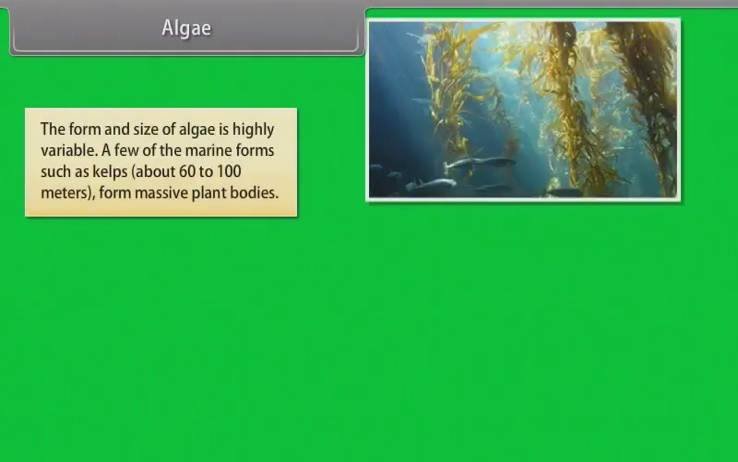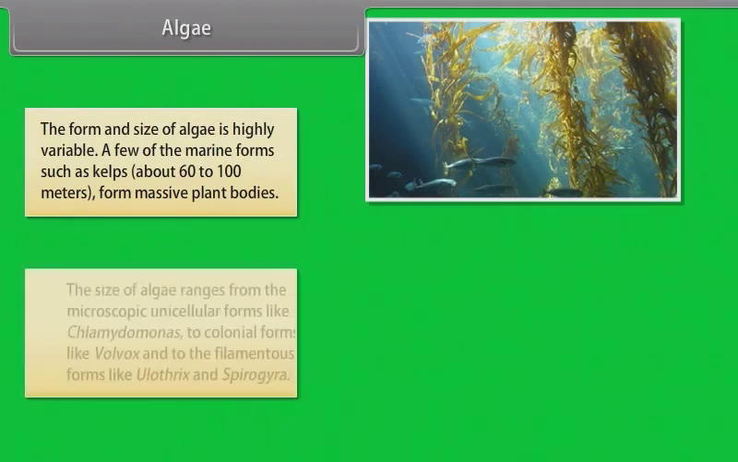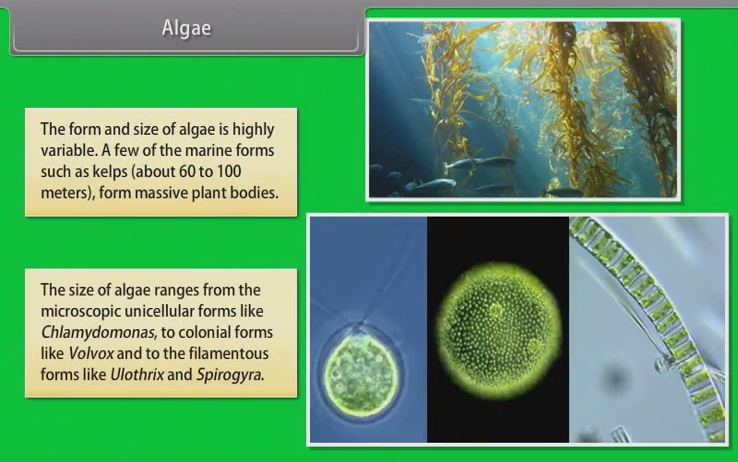Some of algae also occur in association with fungi, lichen, and animals. The form and size of algae is highly variable. A few of the marine forms, such as kelps, about 60 to 100 meters, form massive plant bodies. The size of algae ranges from the microscopic unicellular forms like Chlamydomonas to colonial forms like Volvox and to the filamentous forms like Ulothrix and Spirogyra.